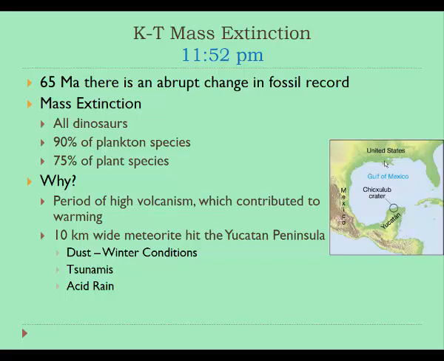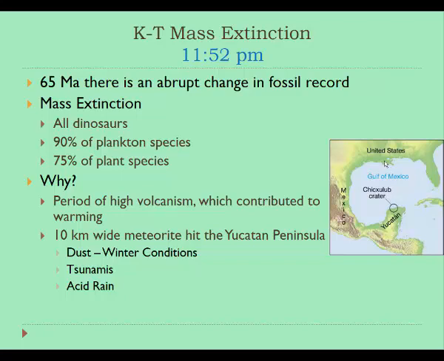And whenever we have a huge drop-off in the kinds of fossils that exist, we know there must have been a huge drop-off in the number and types of organisms that existed at that period in the Earth's history. And so we refer to these events as mass extinction events. And this mass extinction event, 65 million years ago, is the most recent one that has occurred.